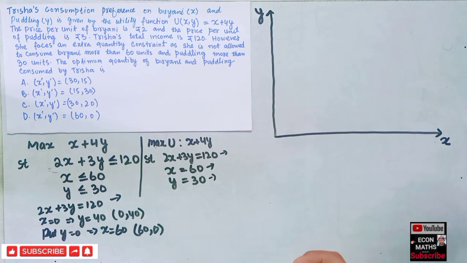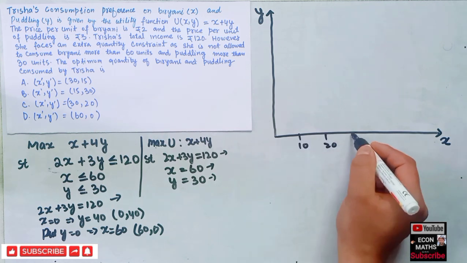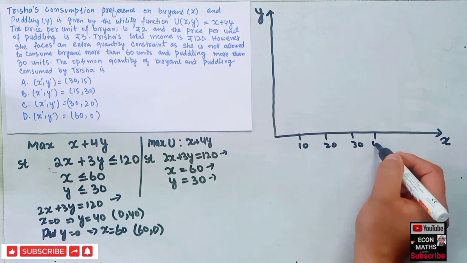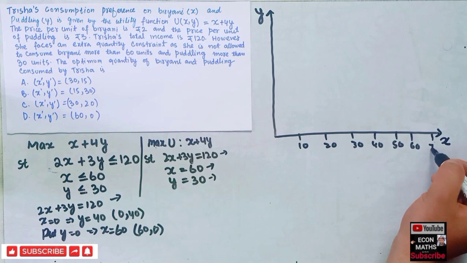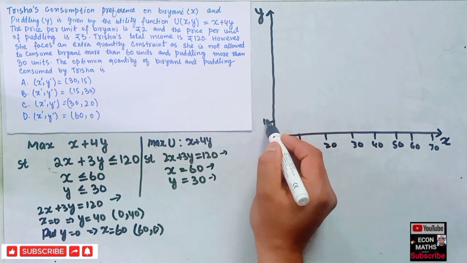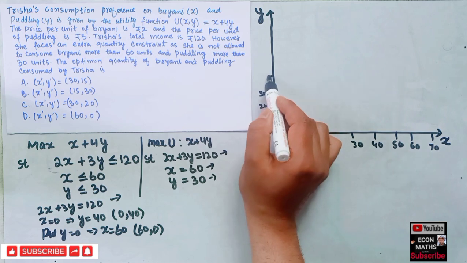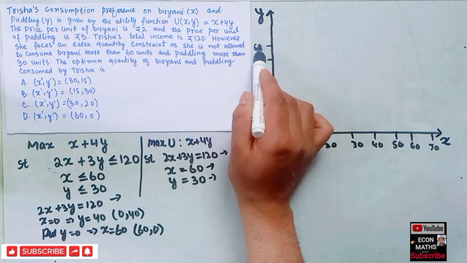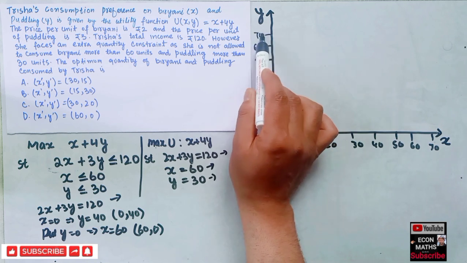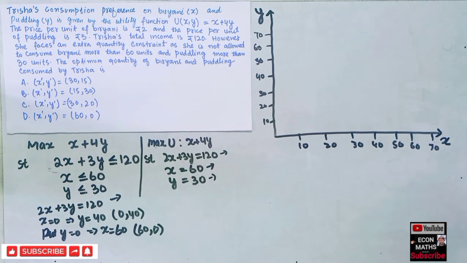I will mark the axes here: 10, 20, 30, 40, 50, 60 and 70. Now we draw the first constraint, 2x + 3y = 120.